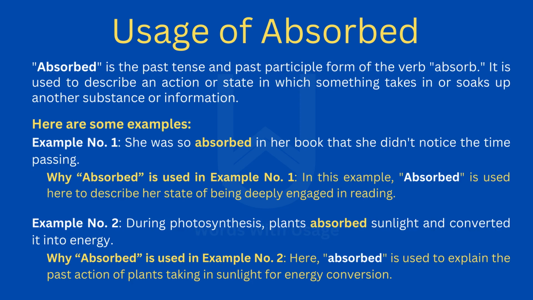Example number 2, during photosynthesis, plants absorbed sunlight and converted it into energy. Why absorbed is used in example number 2. Here, absorbed is used to explain the past action of plants taking in sunlight for energy conversion.